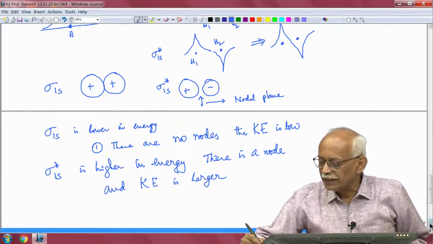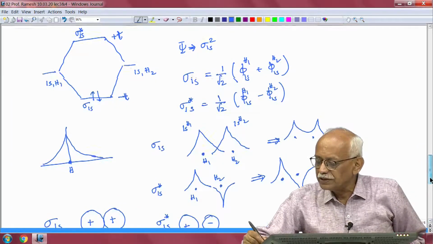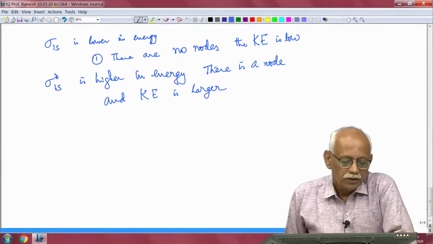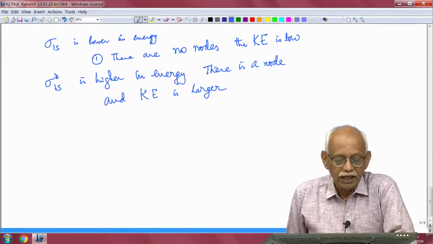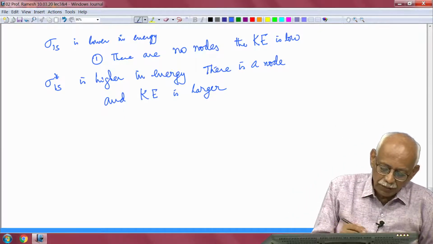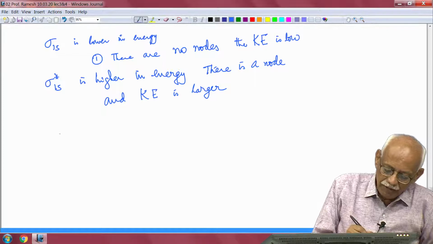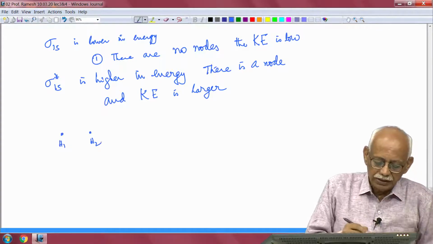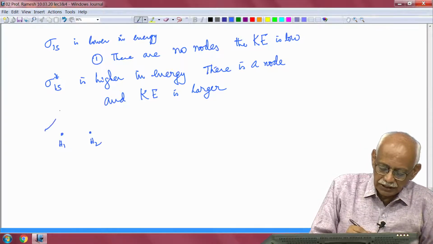So, because the kinetic energy is larger, what you will see is that sigma star 1s should have a higher energy. There is also one more reason why you have to worry. When you have the nucleus of hydrogen atom 1 here and the nucleus of hydrogen atom 2 here, the charge density distribution will be something like this.